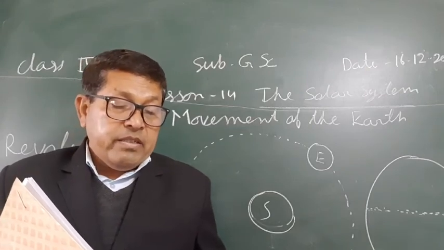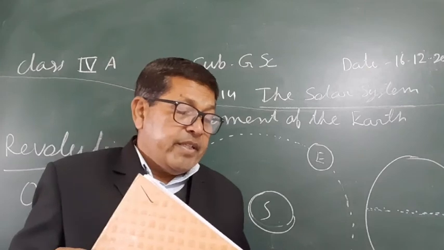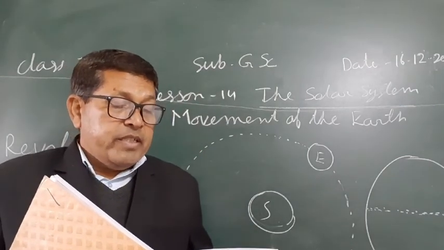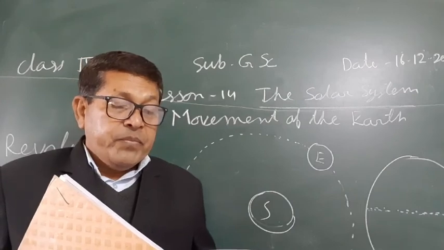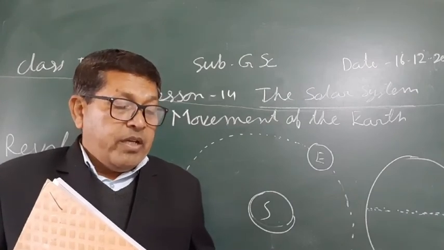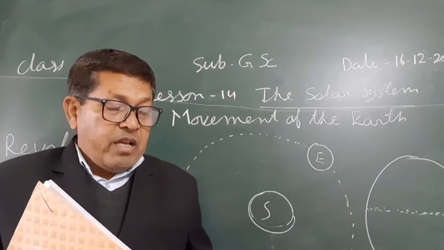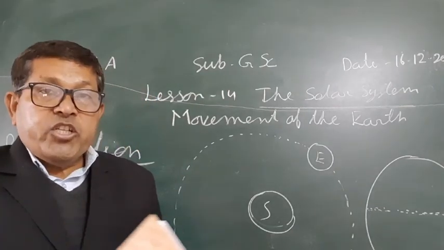It divides the earth into upper half and lower half. The upper half is the northern hemisphere. The lower half is the southern hemisphere. Both hemispheres are opposite to each other.